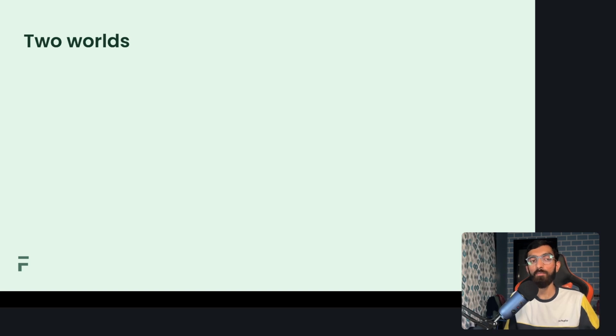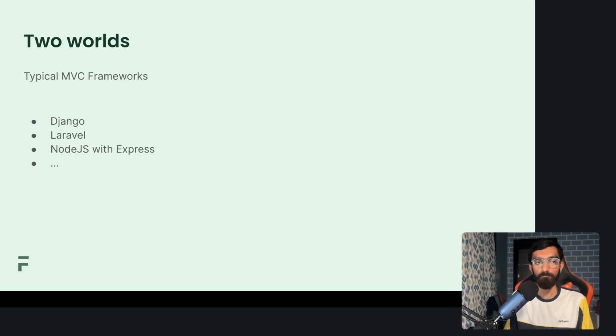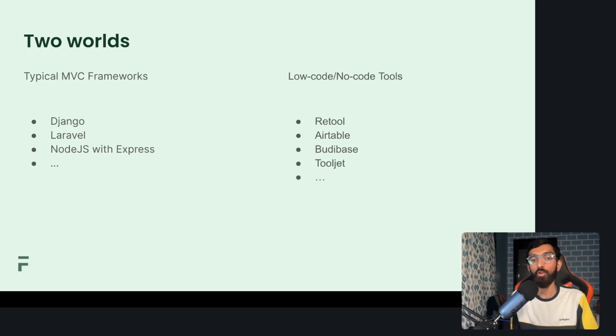Let's start by talking about the two worlds, which is not the multiverse, but the two worlds in app development right now. On one hand, you have typical MVC frameworks like Django, Laravel, Node.js with Express, Ruby on Rails, the list goes on. On the other hand, you have low code, no code tools like Retool, Airtable, Budibase, ToolJet, open source.